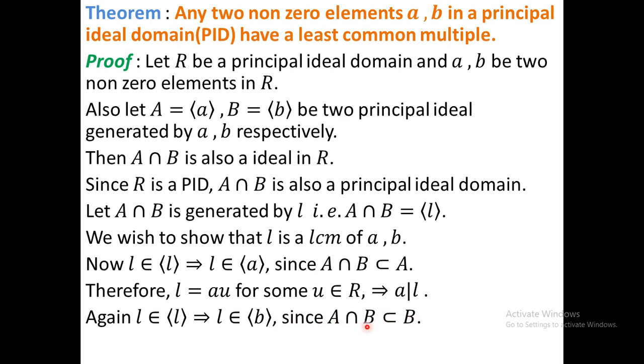Here this is the principal ideal generated by L and this is generated by B. Since this is a subset of B, every element of A intersection B, for example L, must belong to capital B. Since L belongs to the principal ideal generated by B, therefore L can be expressed as B into something, say B into b for some b in R. So here L equals B into something, that is B divides L. So from these relations we can conclude that L is a common multiple of A and B.